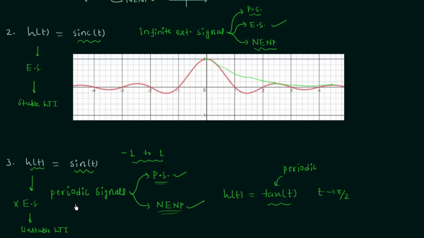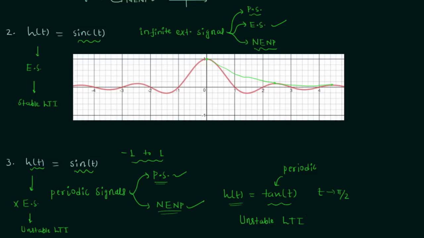But to find out the stability, we only have to focus on the energy signals, and periodic signals are never energy signals. So we have the answer, and if we have h(t) equal to tan t, in this case also, the LTI system is unstable because we have the periodic signal, and periodic signals are never energy signals. So we have an unstable LTI system when impulse response is equal to tan t.